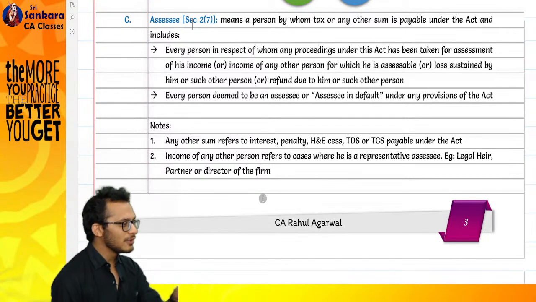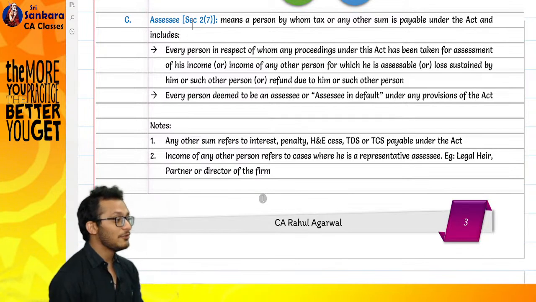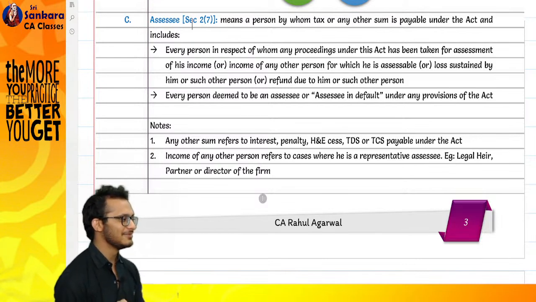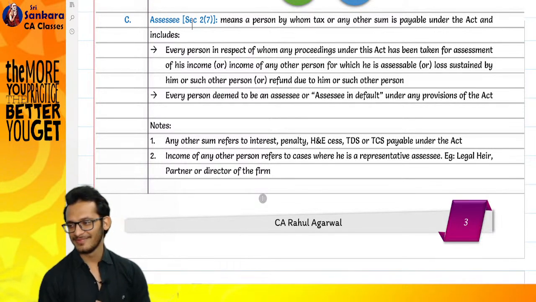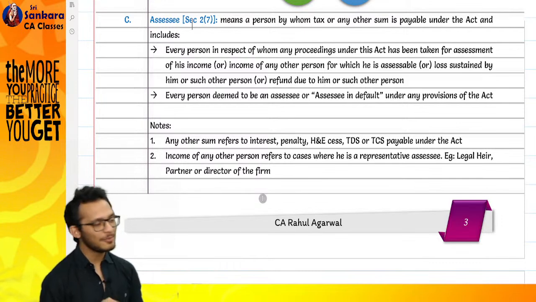Said, if I have income, you will catch me. If I have loss, you will catch me. If I have tax, you will catch me. I have neither of the three. What do I have? Where will you catch me? Correct, no? This is how we play with the law.